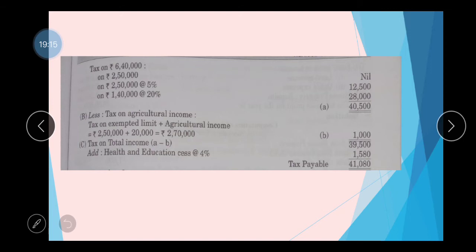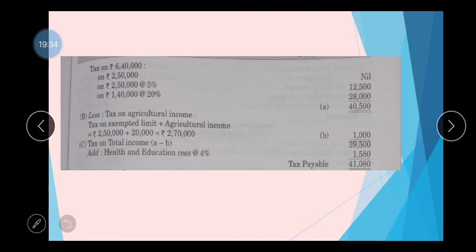How that was arrived at, you know, that is calculated according to the current rates of tax. The next step is agricultural income integrated with the exemption limit. The individual is not a senior or a super senior citizen.